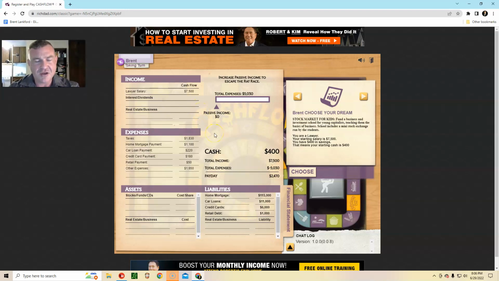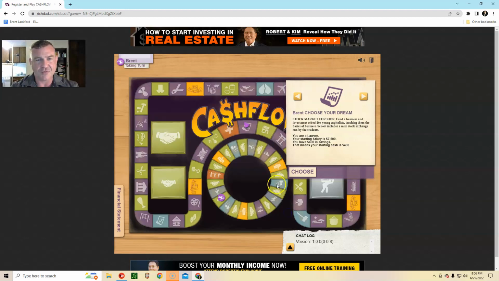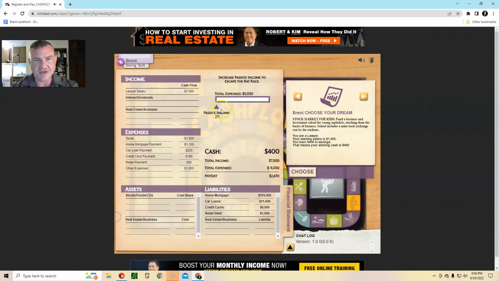How do we get out, and what's the purpose of getting out? Well, in order to get out of the rat race, which is this circle here, you have to have your passive income higher than your monthly expenses, and we achieve that by purchasing cash flowing assets. In the process, we might buy some assets that do capital gains.